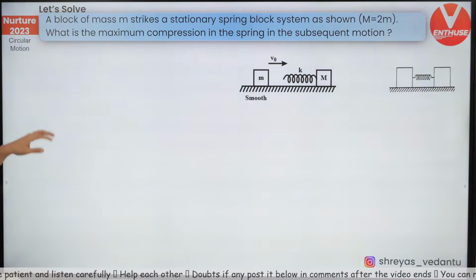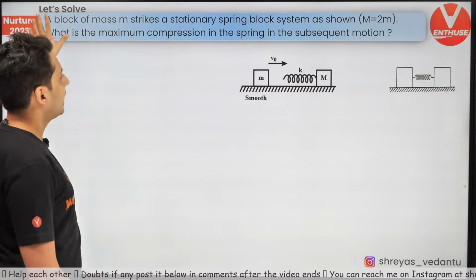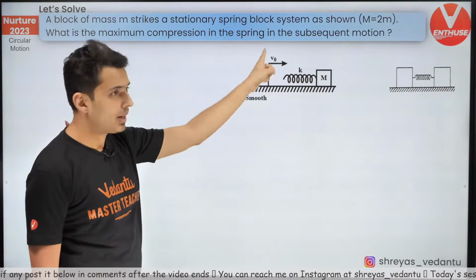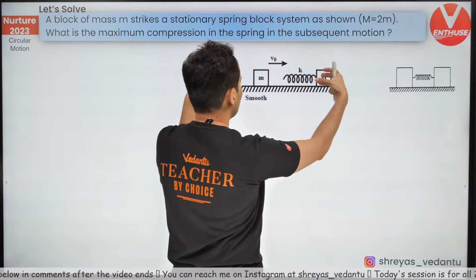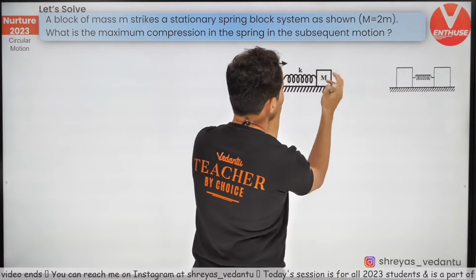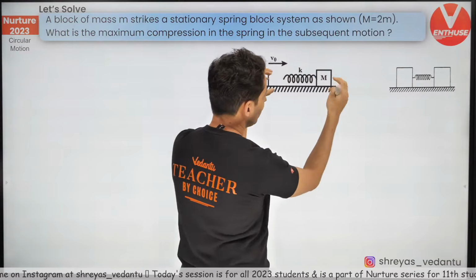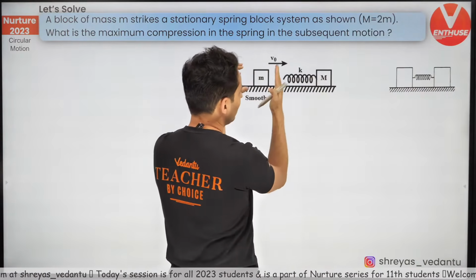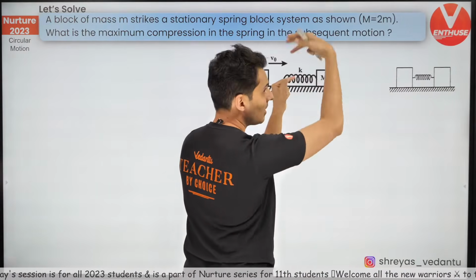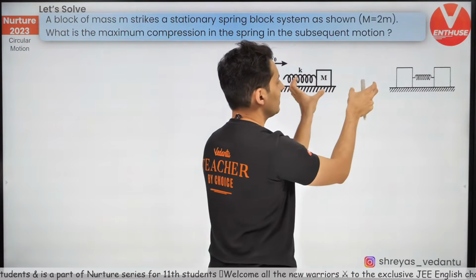So what's happening over here? There is a block moving with a certain speed V0, and it hits a spring mass system. This capital M is 2m, where this is small m. This block first hits the spring and compresses it. The moment the spring compresses, it will push this block. So the small m block will slow down. Why? Because the spring will decelerate it. But because the spring is compressed, on the other side it will push or accelerate the capital M block. So this one will decelerate, this one will accelerate.